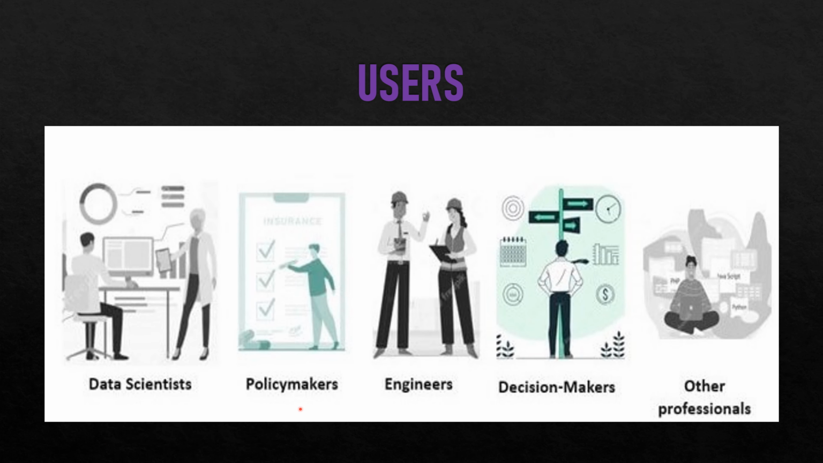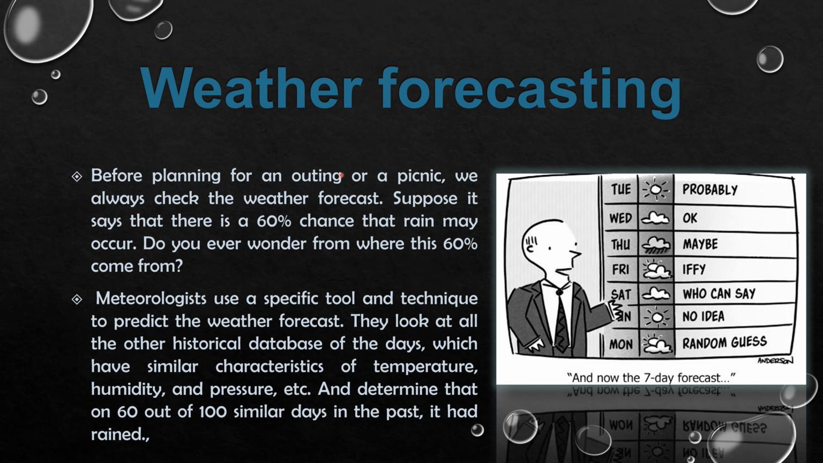Data scientists, policymakers, engineers, decision makers, and other professionals are the users of probability. Weather forecasting is an application of probability. Before planning an outing or a picnic, we always check the weather forecast. Suppose it says that there is a 60% chance that rain may occur. Do you ever wonder where this 60% came from?